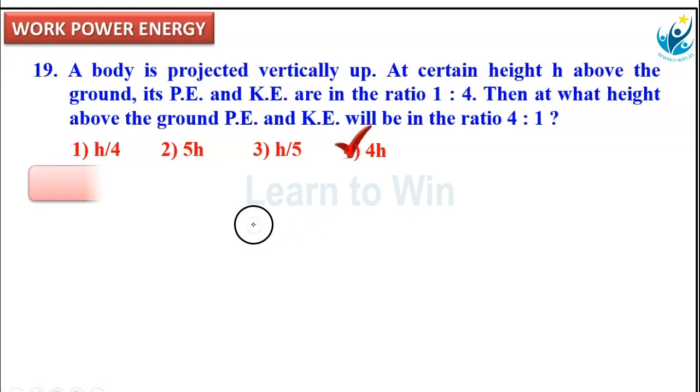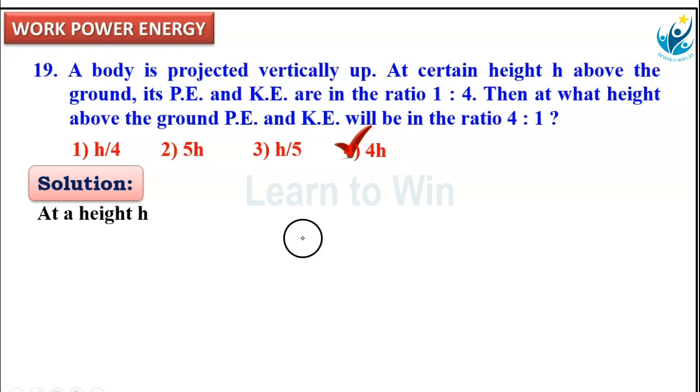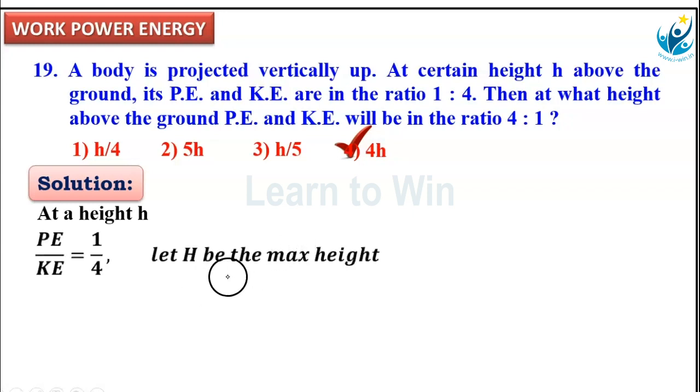Solution. To go to the solution, first of all, at height h, the ratio of potential and kinetic energies. Shortcut formula I am using. Let capital H be the maximum height, then potential energy by kinetic energy is height of the point from the ground by maximum height minus height of the point from the ground. Small h by capital H minus small h, which is 1/4. Here it is mentioned, that is 1/4.